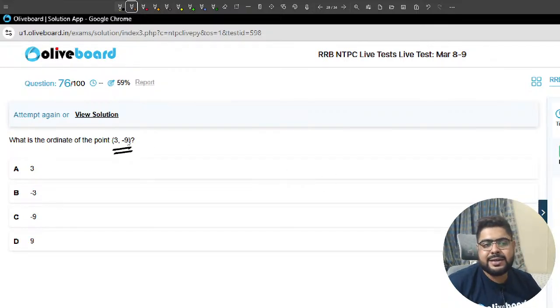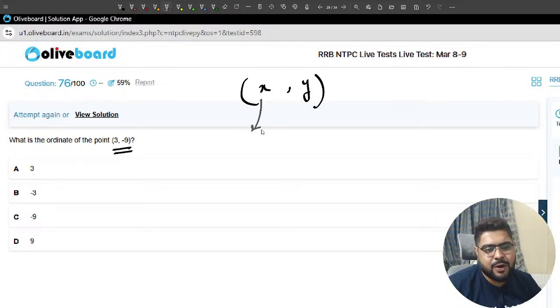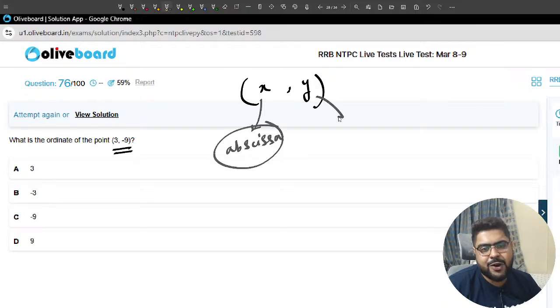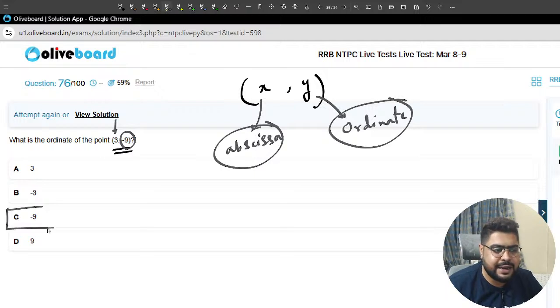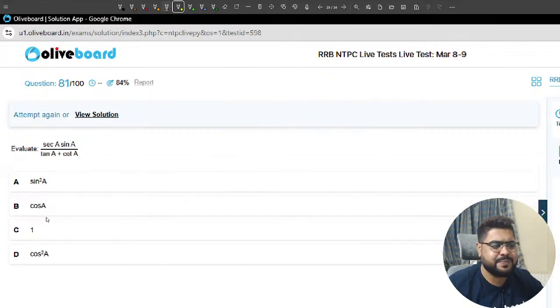Ordinate of the point. Sir, if a point is given like this, x comma y, remember, this is called abscissa and this is called ordinate. The y coordinate is always called the ordinate. So they may ask you abscissa, in that case the answer will be 3. Ordinate means the answer is minus 9. Clear? Absolutely clear. Very simple question.